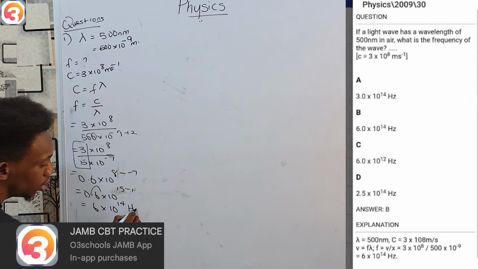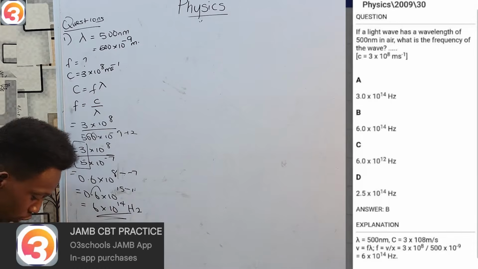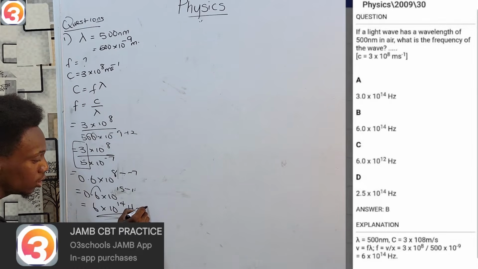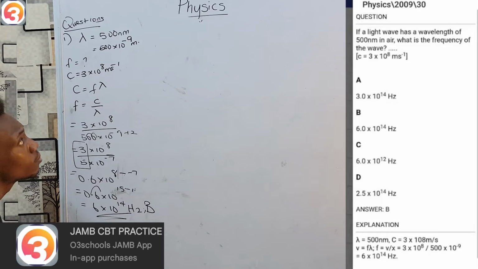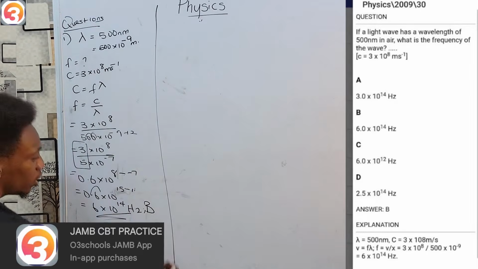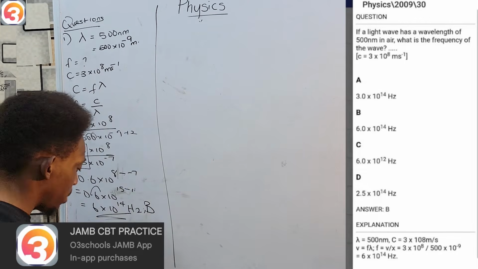Frequency is measured in hertz. So my answer is obviously option B. This question was from the year 2009, question number 30.